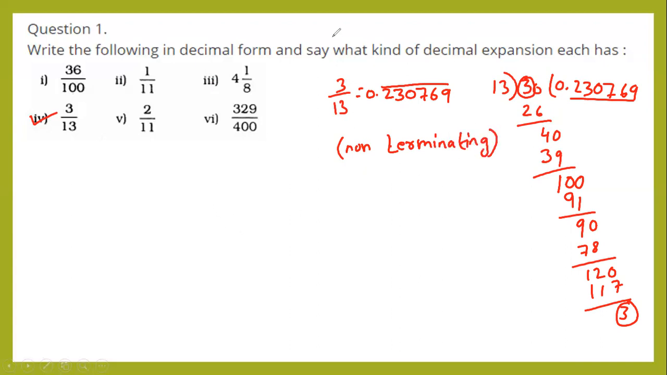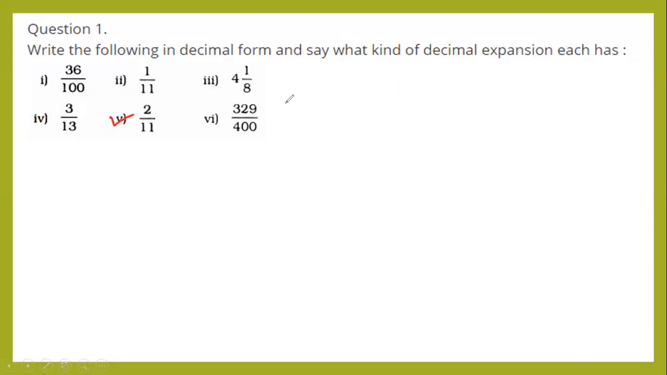Next, check the fifth sum. The fifth sum is 2 by 11. Now divide, sorry, 2 divided by 11. 0.0. 11 ones are 11. Remainder is 9. Again 0. 11 8s are 88. Remainder is 2.